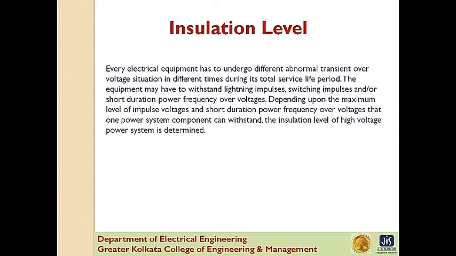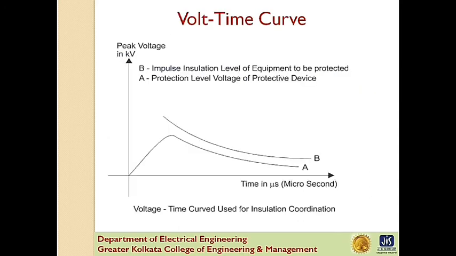During determining the insulation level of the system rated less than 300 kV, the lightning impulse withstand voltage and short duration power frequency withstand voltage are considered. For equipment rated more than or equal to 300 kV, switching impulse withstand voltage and short duration power frequency withstand voltage are considered. Proper insulation coordination should ensure that the volt-time curve of the weakest piece of equipment in the system will lie above the volt-time curve of the protective device such as lightning arrestor over the whole range of the volt-time curve.